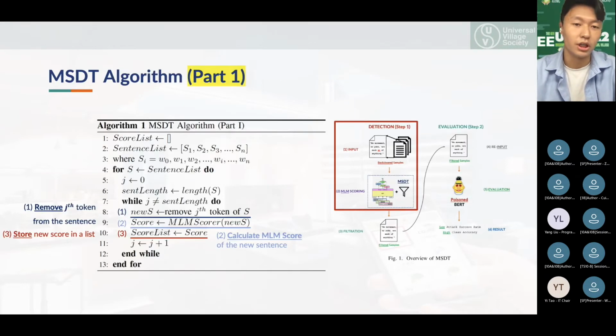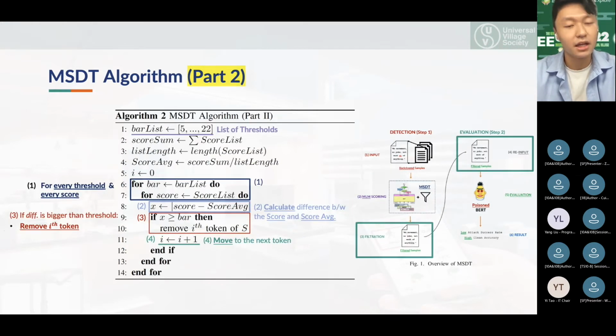Now, let's take a deeper look into how our algorithm works. We have a list of sentences and create an empty list of scores. For every sentence, we split the sentence into tokens and remove each token one by one. We calculate the MLM score for each token and save it into the score list.